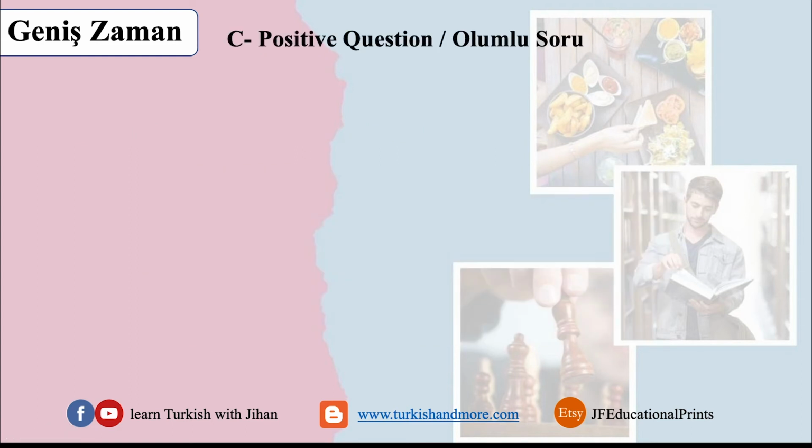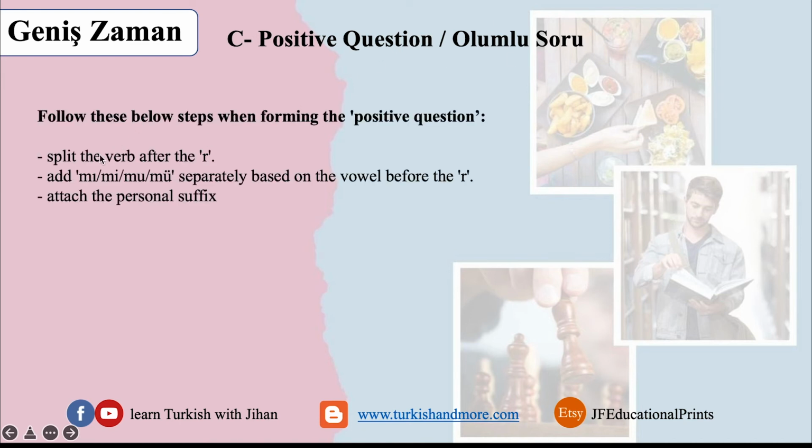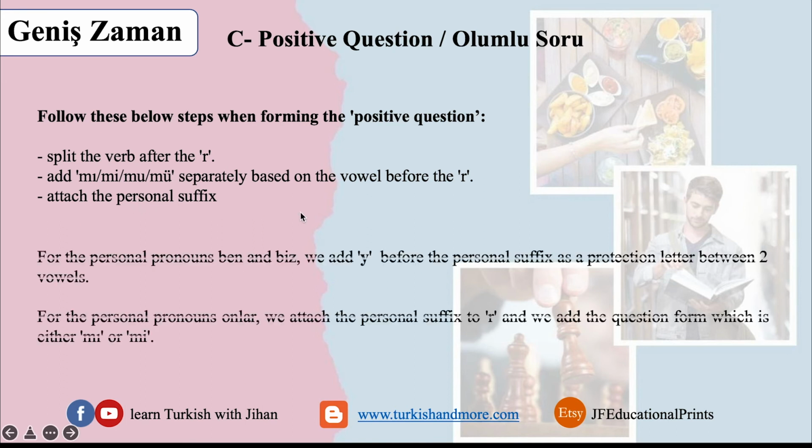The third case we said is positive and a question. Soru means question. What do we do? You follow these steps when you want to make the positive question. First of all, you split the verb after the R. Split it. Then you add the question form. It's either m, mi, mu, mü, and you choose one of them, of course, according to the vowel that is before the R. Always vowel harmony. And then you attach the personal suffix.